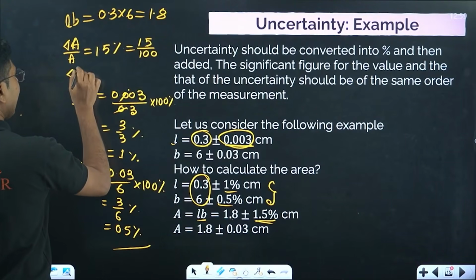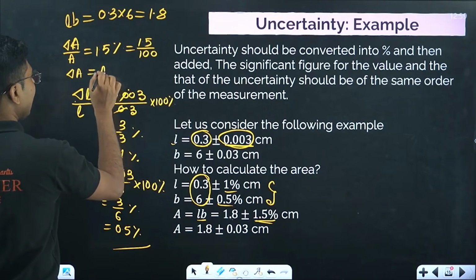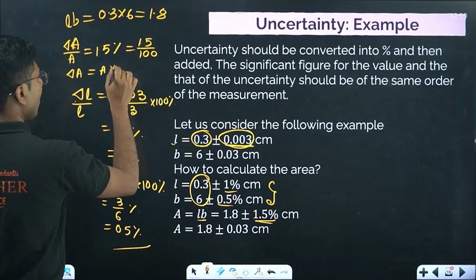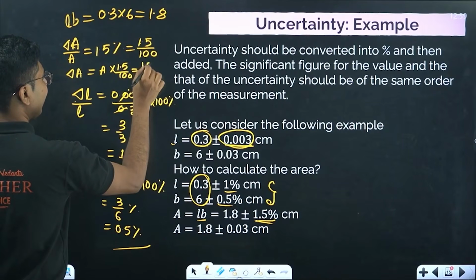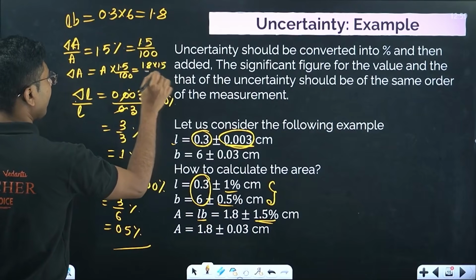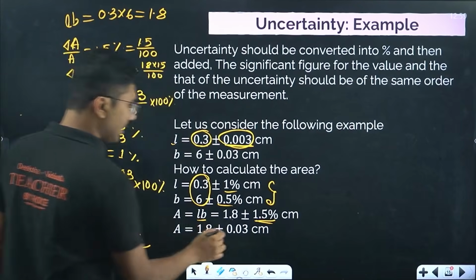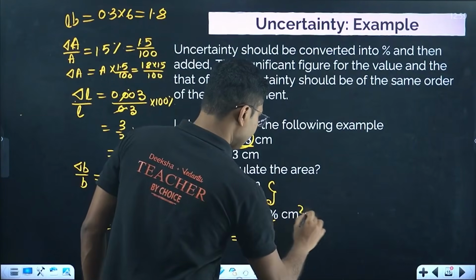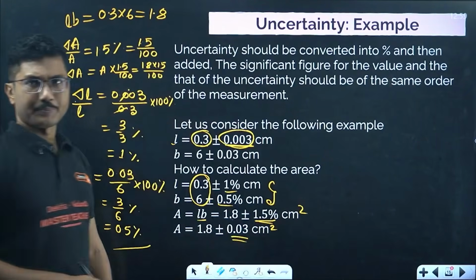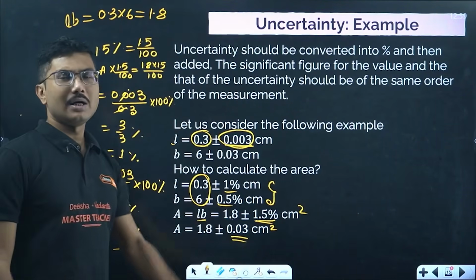So delta A is actually area into 1.5 by 100. That is 1.8 into 1.5 by 100, which will come out to be 0.03. So it will be 0.03 centimeter square. So this is how you calculate the uncertainty.